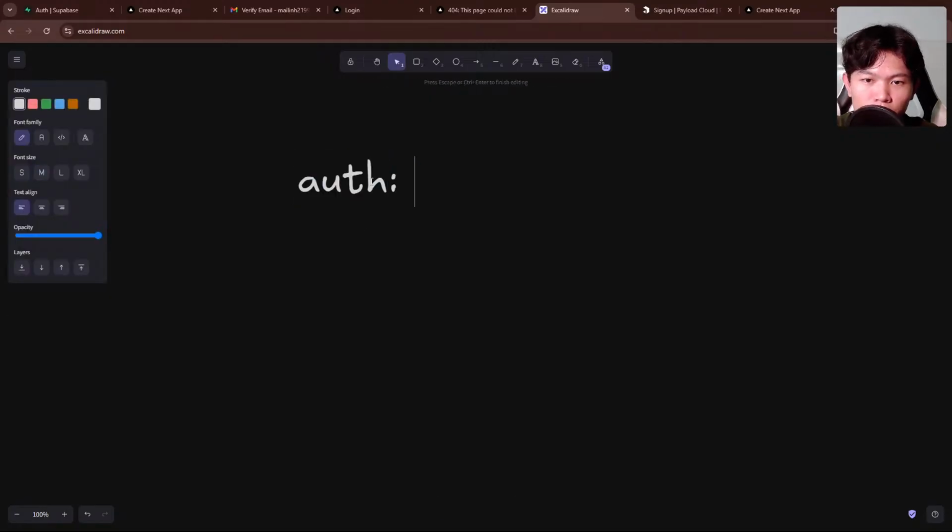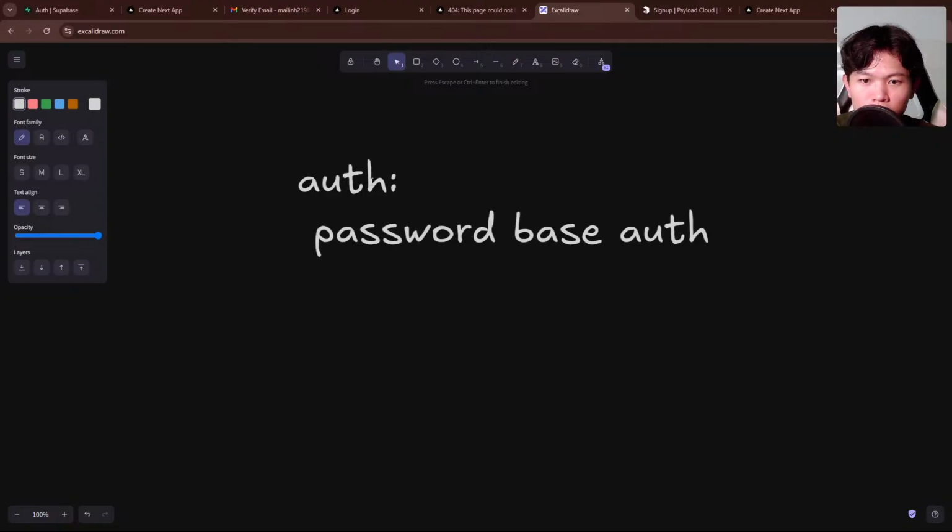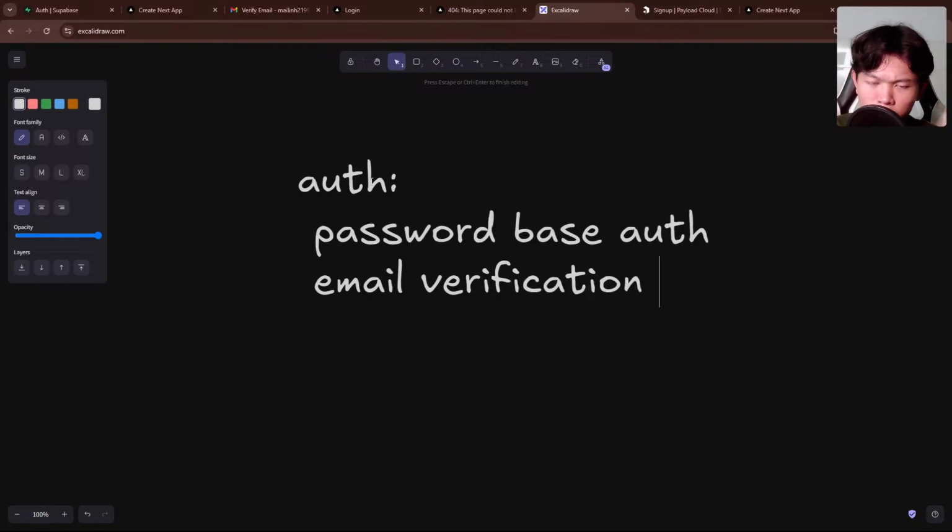The auth is going to be the password based auth, and I'm going to show you this also with the email verification as well. Email verifications, right? This is the right word. Okay, yeah. So it's going to connect to Resend. So it will handle the reset password, sign up,